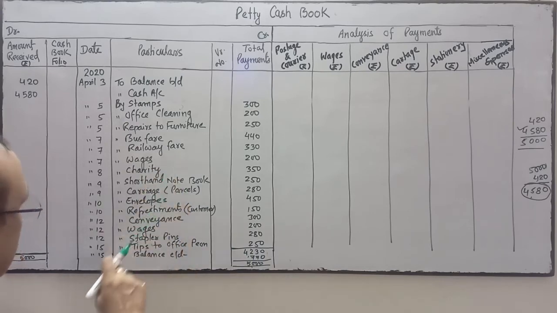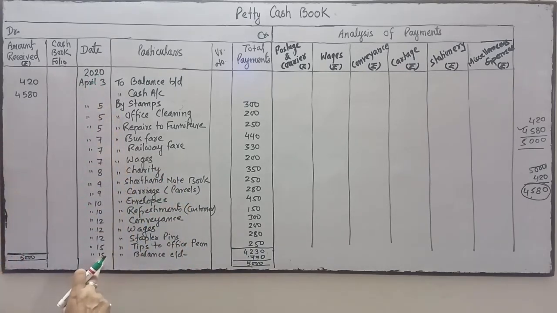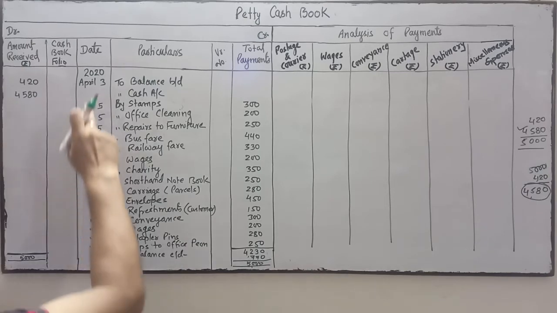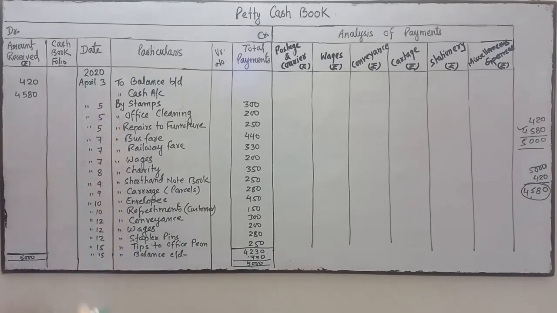At the end of the quarter, it's from April up to 15th April, a fortnight. Now this balance will be brought down.